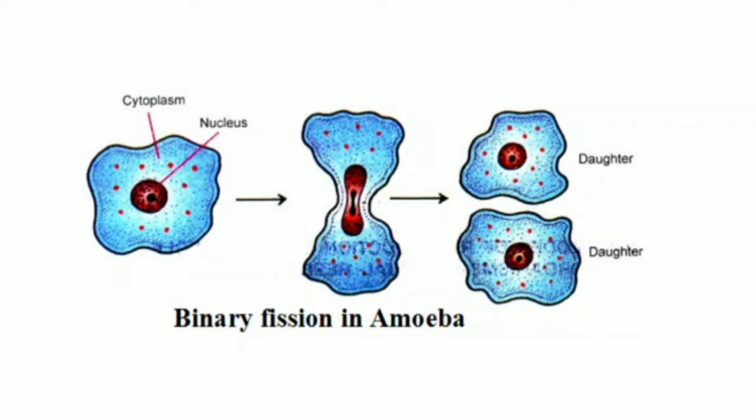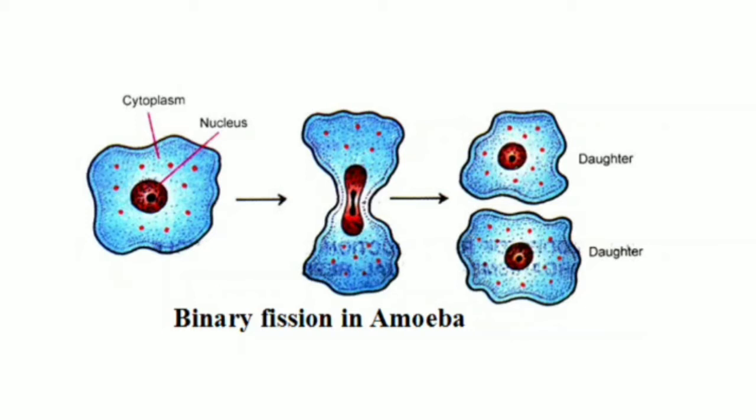Now what does the term fission mean? This term means splitting or breaking, that is, breaking up into parts, and this type of reproduction is common in unicellular organisms. What are unicellular organisms? That is, single cell organisms. You have studied about amoeba, which is a single cell animal. You have other examples as well. We have Paramecium, Euglena, all are single cell animals.